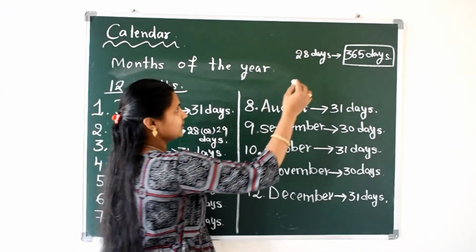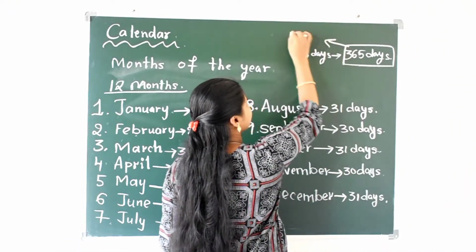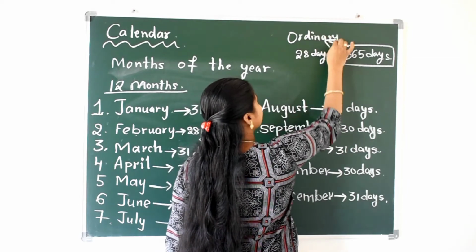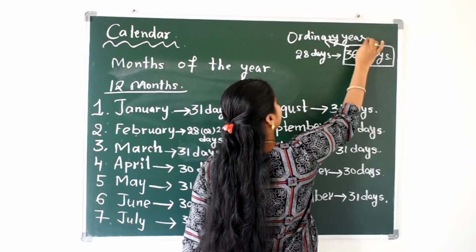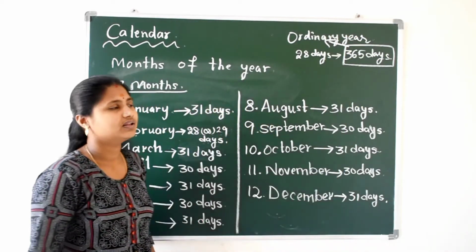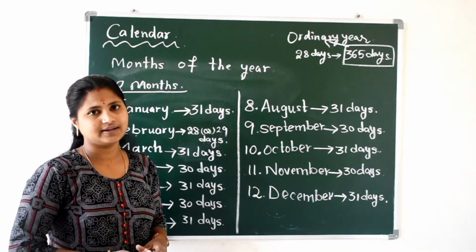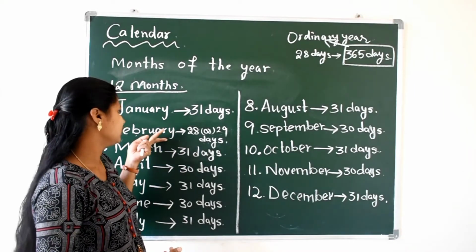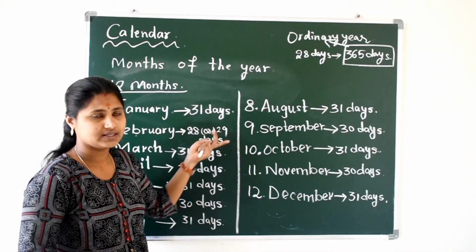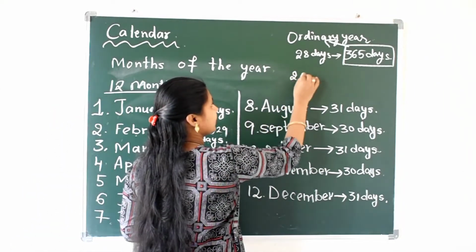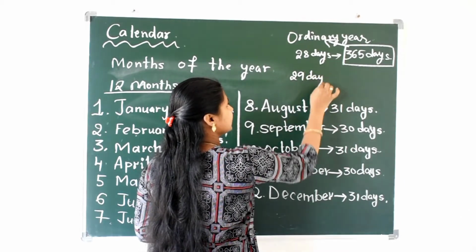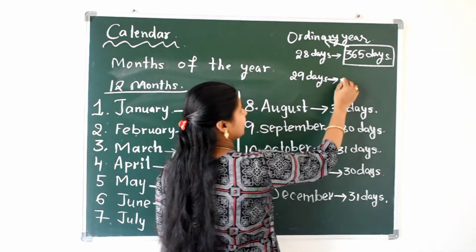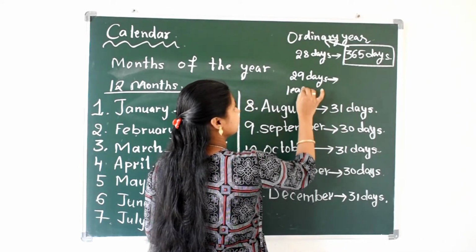That is called ordinary year, normal year. If February has 28 days, then the year is called ordinary year. Next, if February has 29 days, then that year is called leap year.